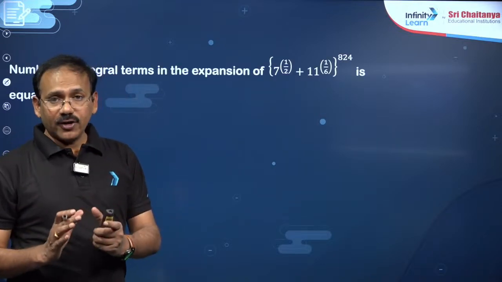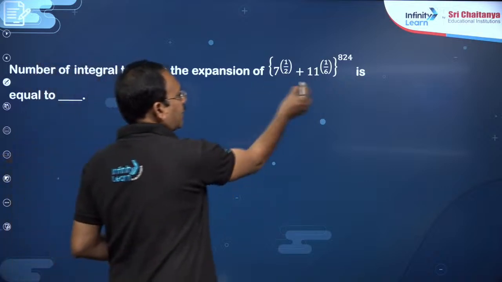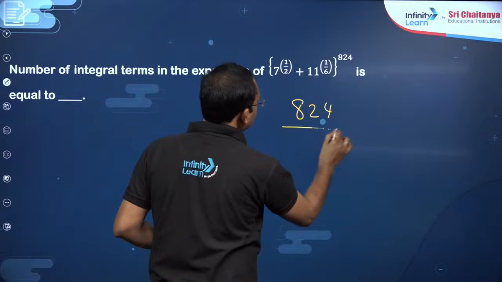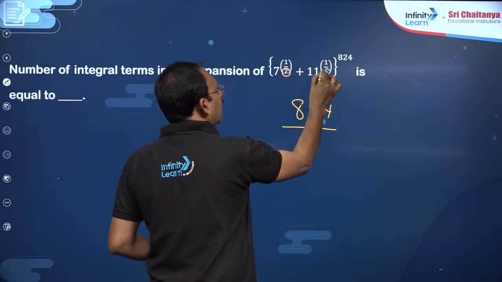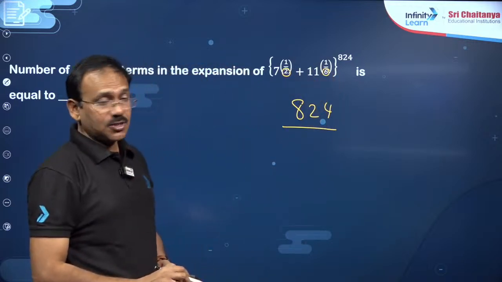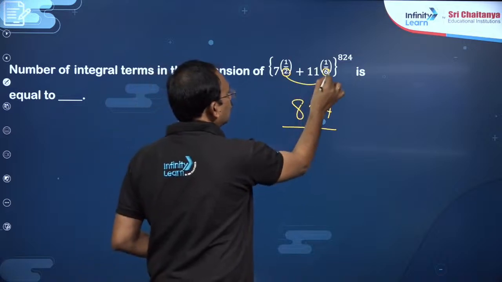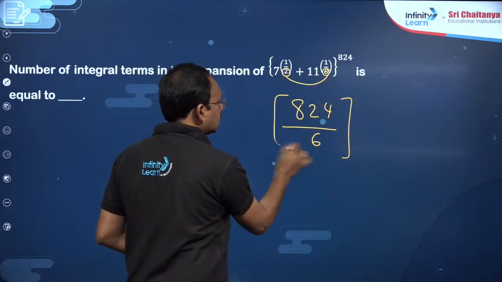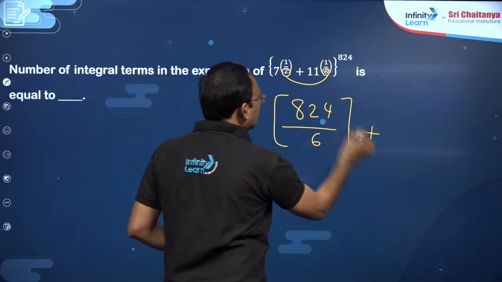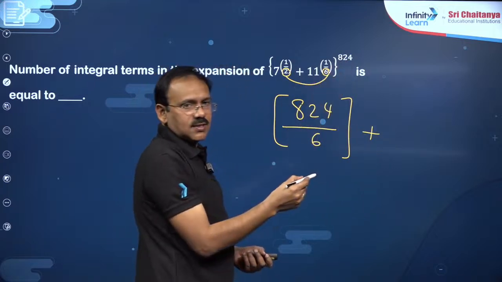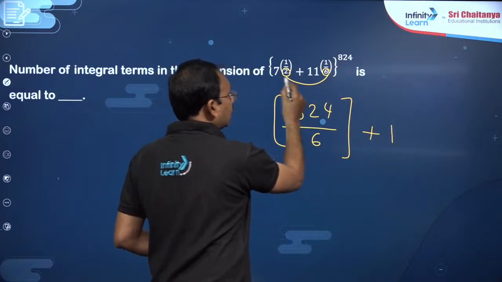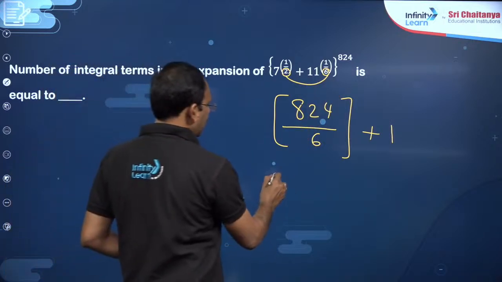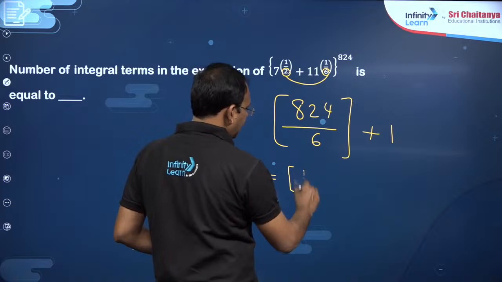There is a shortcut for this, you know. For bases are prime, the shortcut is divide the power with the denominators of the fractions. LCM of these two, 2 and 6, LCM is 6, and step off this plus, if either of these two divides 824, you have to write plus 1. Suppose neither of these two divides, you no need to add anything. So you just see, my dear friends, this is going to be step of 1.